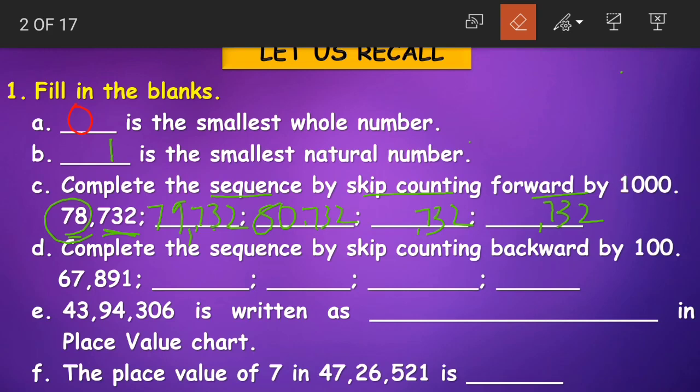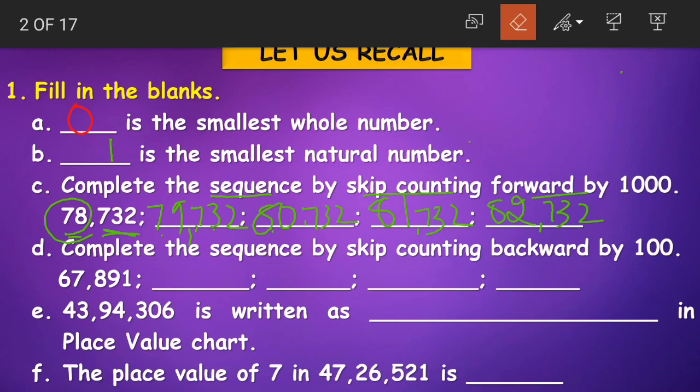Okay children, so I am adding only 1 to the numbers in thousands place. For 78, then we have 79, then we have 80. What comes after 80? 81. Then after 81 we have 82,000. Understood children? Skip counting forward. Forward means to the next number by 1000. What is the next question?